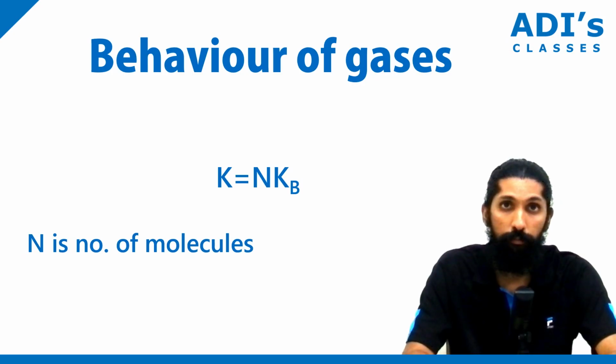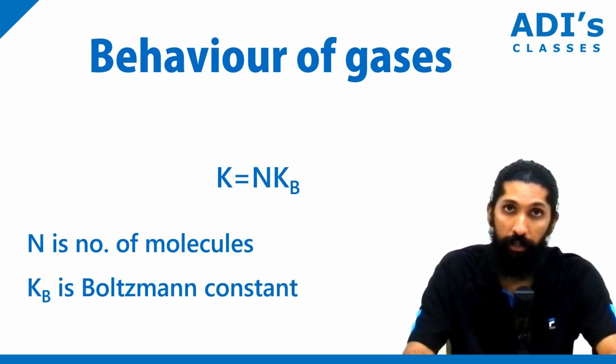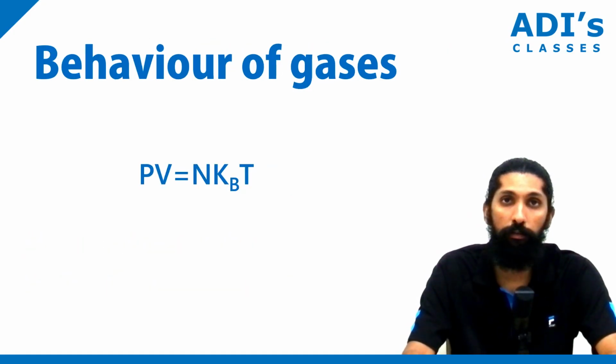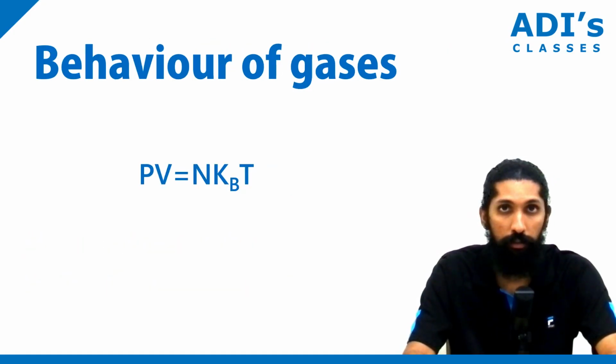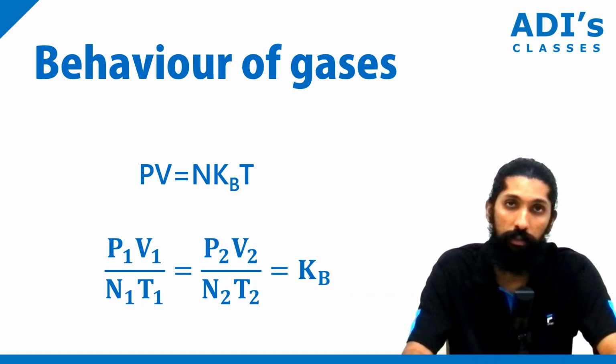What do we have? We are going to get PV is equal to N Kb T, or we can write this as P1 V1 divided by N1 T1 is equal to P2 V2 by N2 T2 is equal to Kb, because Kb, the Boltzmann constant, is a constant, isn't it?